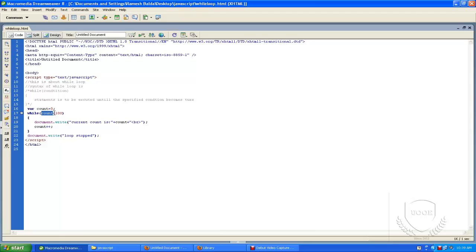I can't say this is the end of the loops, because in coming sessions, once we start with PHP, we can see much more practical uses of the for loop and while loop. For this session, this is about looping statements, and for this JavaScript purpose, these examples are good enough. In coming sessions, we can look in depth at loop statements. That's it about these looping statements. Thank you.